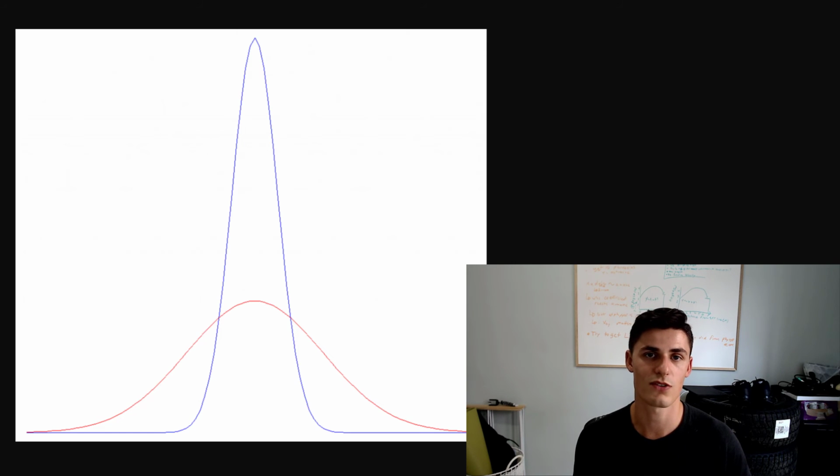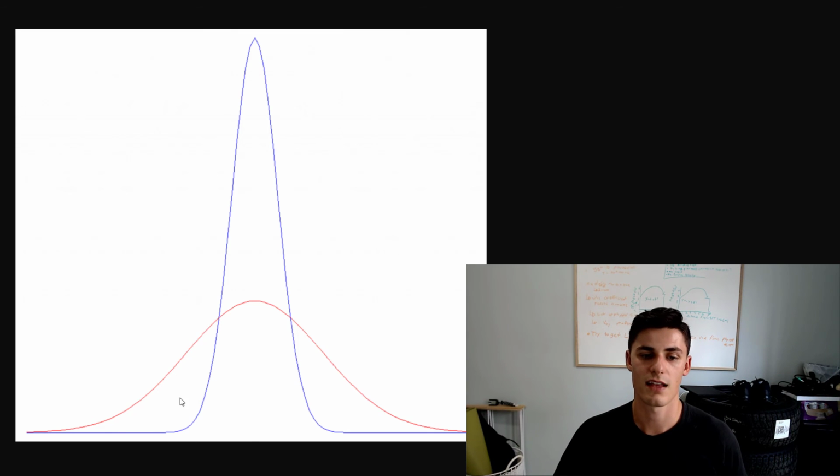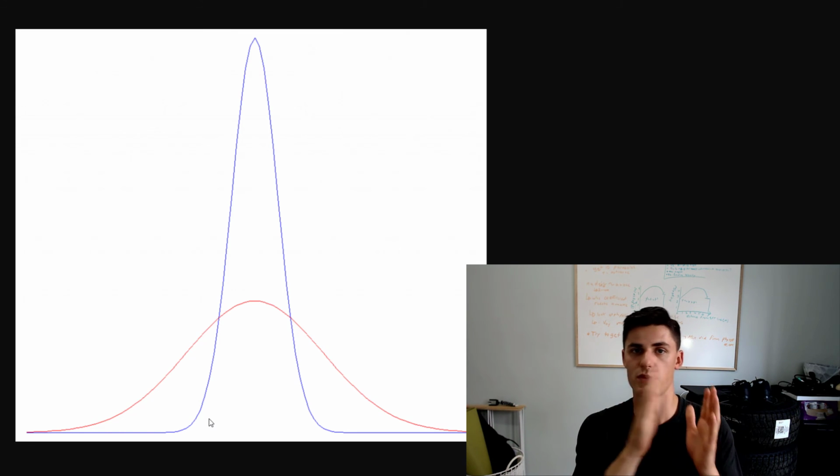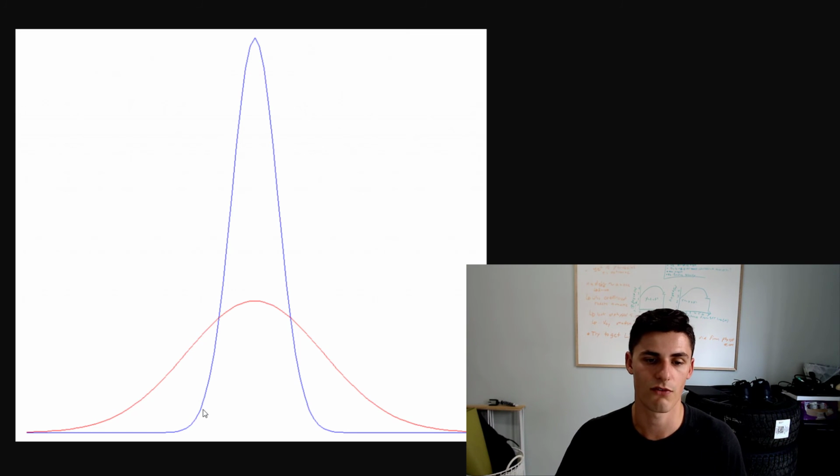And sometimes in school you see the same thing. For the provincial testing in Canada, or in Ontario for example, the schools with the least number of students have more variance. So if you look at the blue and red curves that you see on the screen, two schools can have the same average. That's the middle, the big hump on these curves. But the bigger school will have less variance, right? Because you have more kids. The result from year to year will be closer, it will be more stable, because there are more students and they kind of average each other out. That's the law of large numbers.